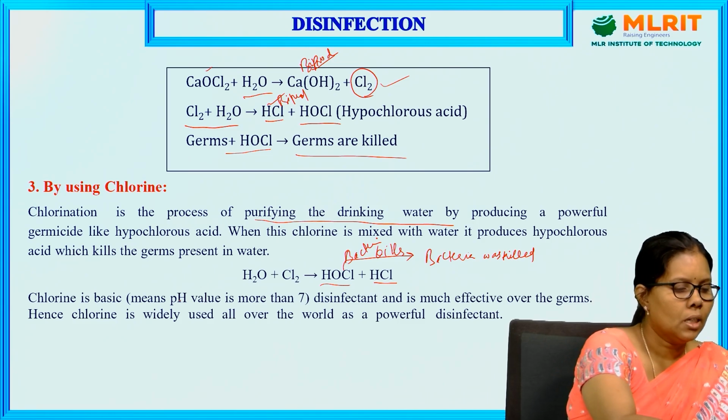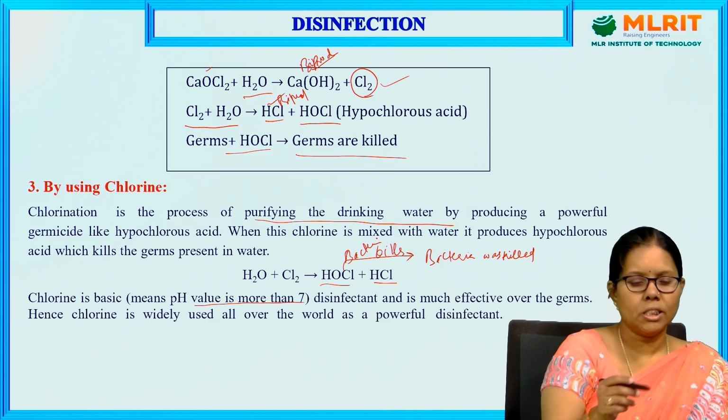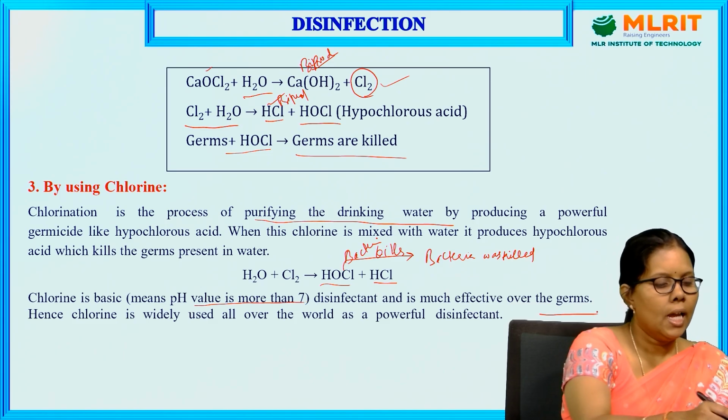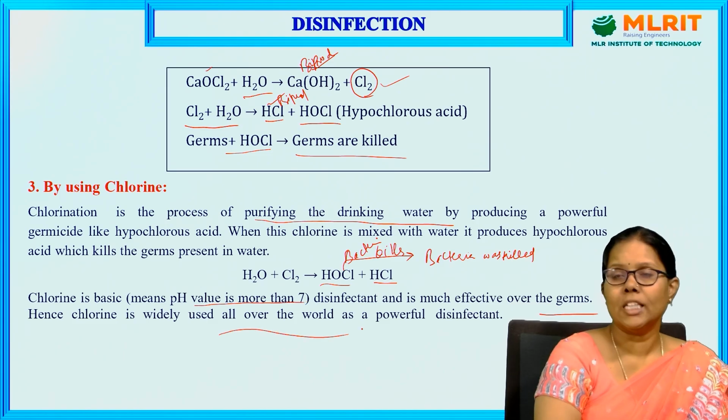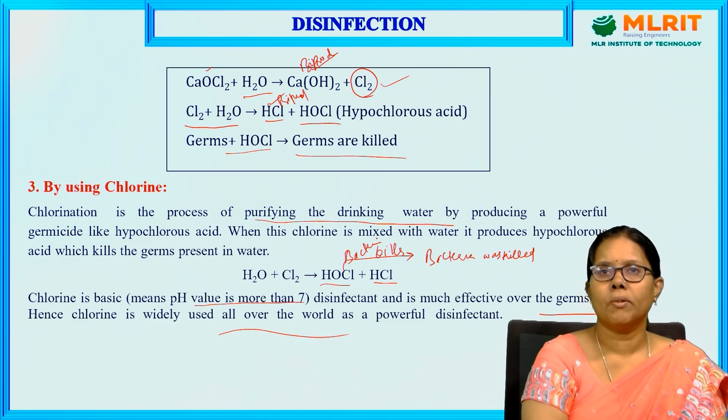The medium is basic, meaning the pH value is more than 7, and the disinfectant is much more effective against germs. Hence, chlorine is widely used all over the world as a powerful disinfectant. Even nowadays, people are using chlorine as a powerful disinfectant.